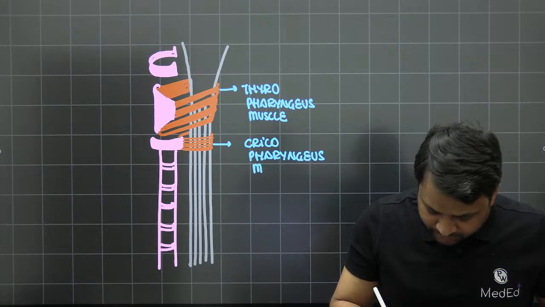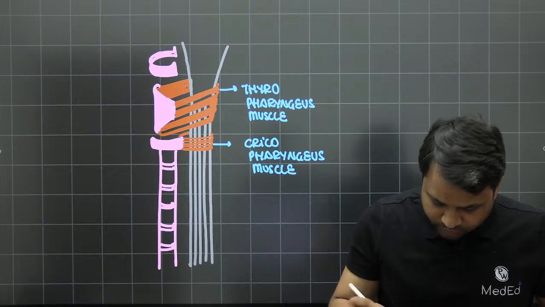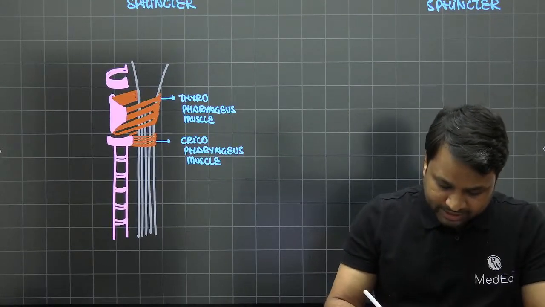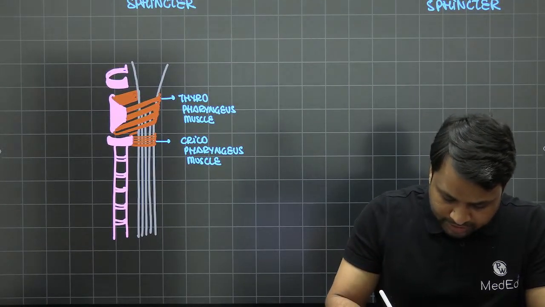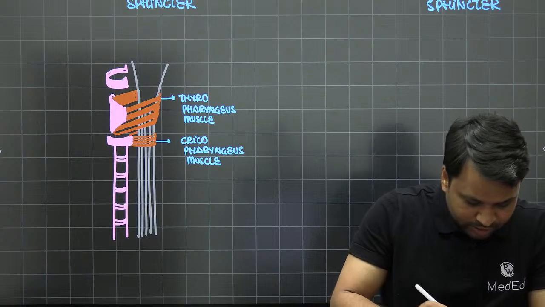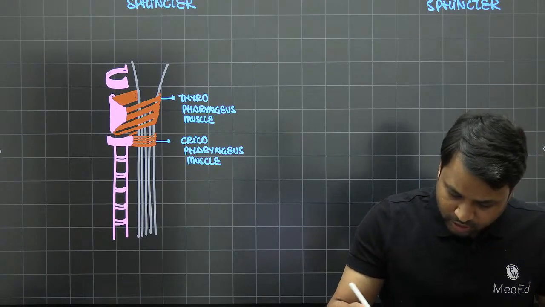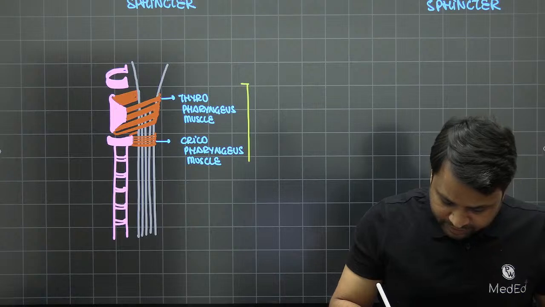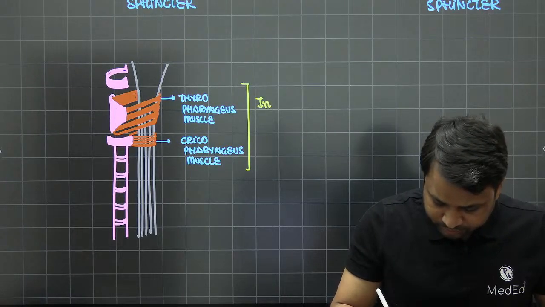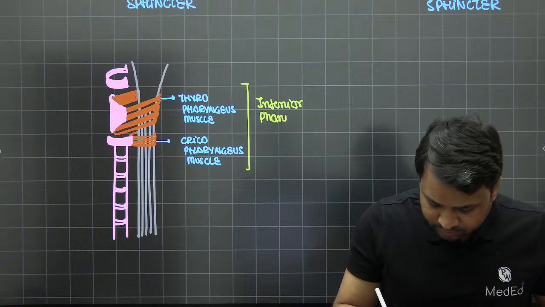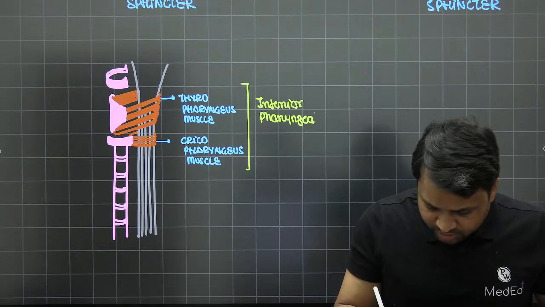The thyropharyngeus and the cricopharyngeus together are called the inferior pharyngeal constrictors.